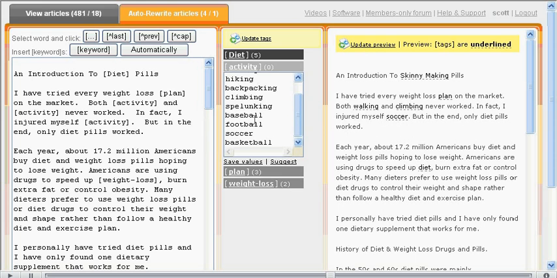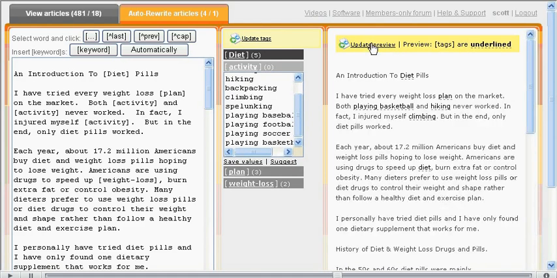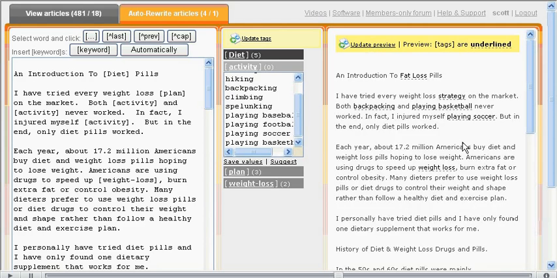But it could work if we said playing. So let's say playing baseball or playing football. We'll enter in playing in front of each of these. We'll save our values again. And okay, so it's going to cycle through. Looks good. Okay, so in fact I injured myself playing soccer. Great.